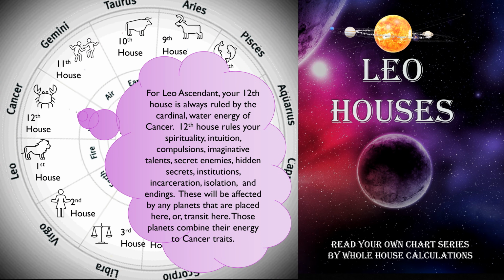For Leo ascendant, your 12th house is always ruled by the cardinal water energy of Cancer. 12th house rules your spirituality, intuition, compulsions, imaginative talents, secret enemies, hidden secrets, institutions, incarceration, isolation, and endings. These will be affected by any planets that are placed or transit here. Those planets combine their energy to Cancer traits.